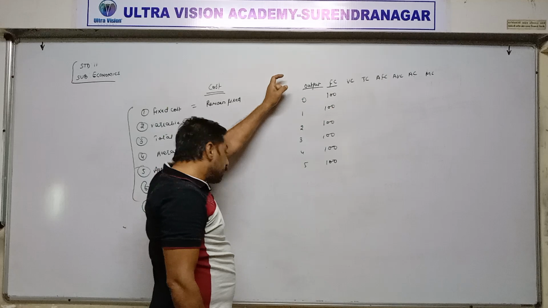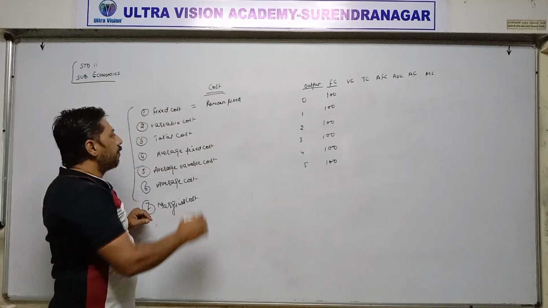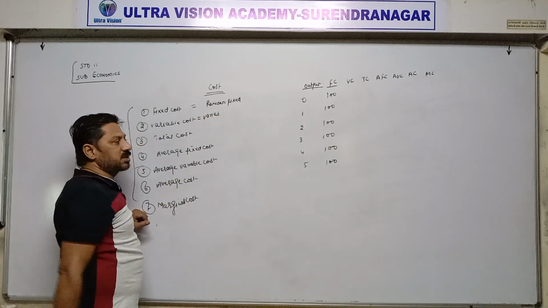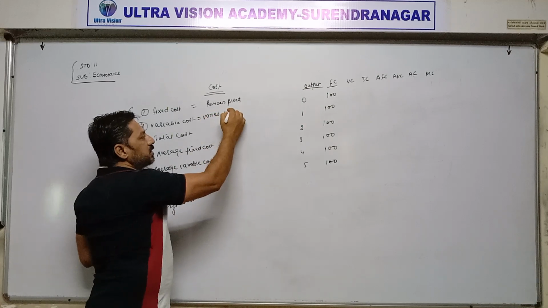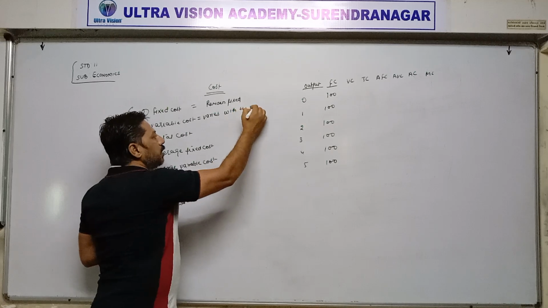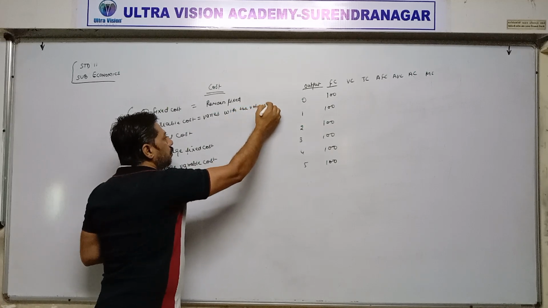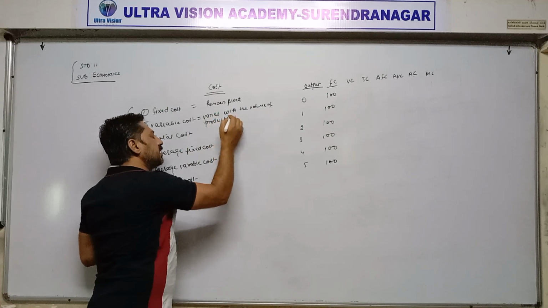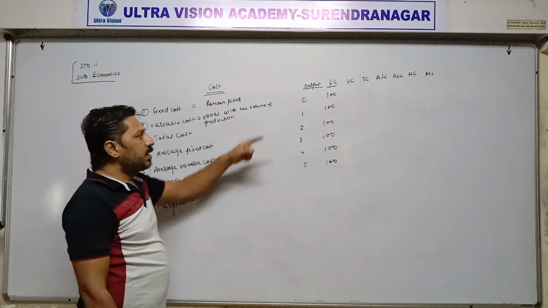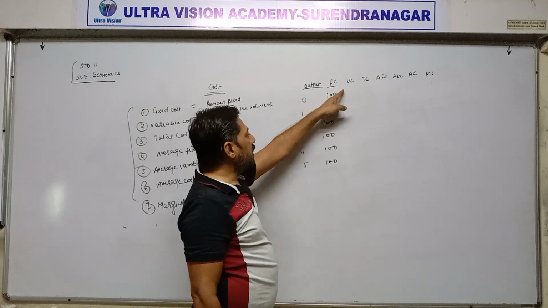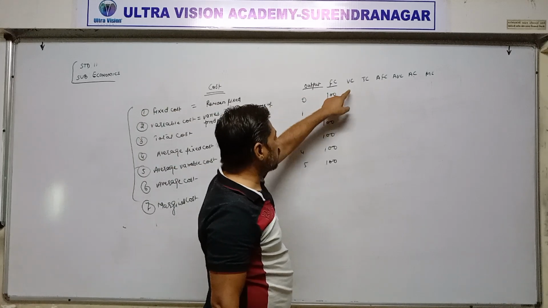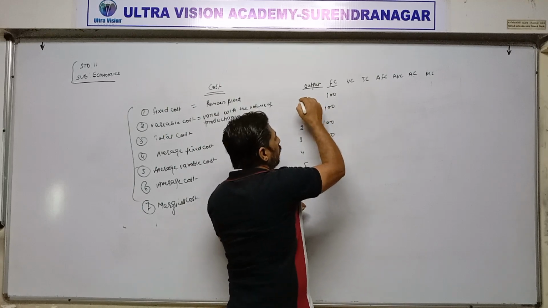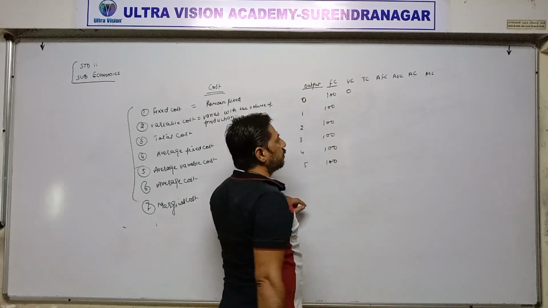First definition is clear. Second one is variable cost. Variable costs are those costs which vary, which change with the volume of production. If production is 0, variable cost remains 0. If production is increasing, variable cost also starts increasing. For example, production is 0, variable cost is also 0.